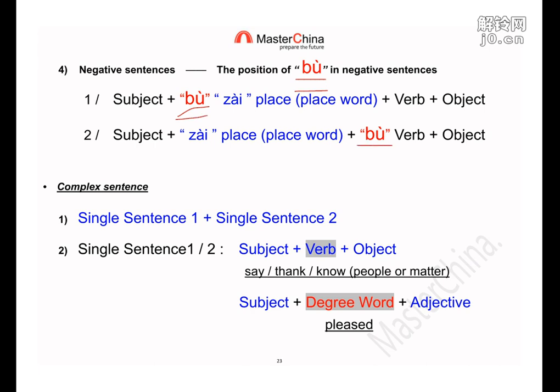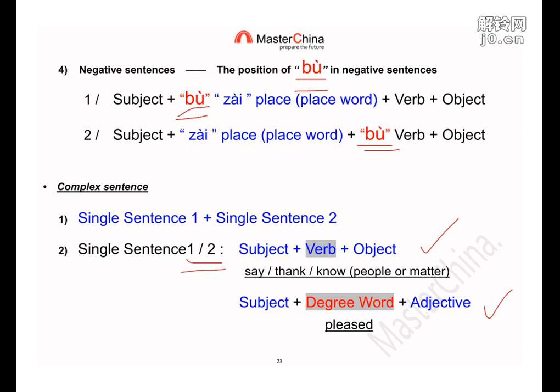Complex sentence, I think we got single sentence 1 and single sentence 2. We put them together. And for each one, it can be this order: subject, verb, object. Or we have the adjective comment order. This uses a degree word.